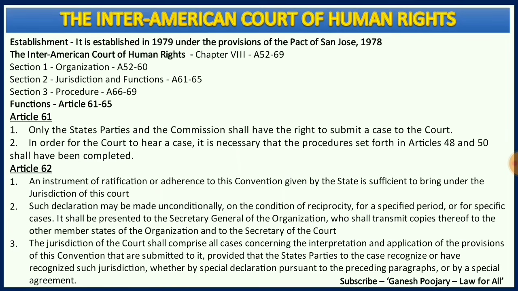Now, this particular court was established in the year 1979 as a result of the Pact of San Jose. The Inter-American Court of Human Rights is covered in the Convention, Chapter number 8, that is from Article 52 to Article 69. This particular part has three major sections. Section 1 deals with the organization from Article 52 to 60. Section 2 deals with jurisdiction and function from Article 61 to 65. And Section 3 deals with procedures from Article 66 to 69.